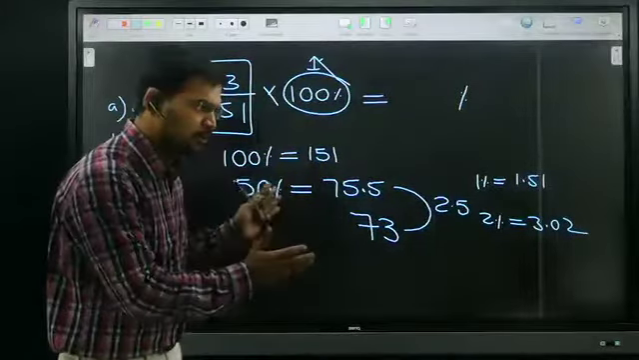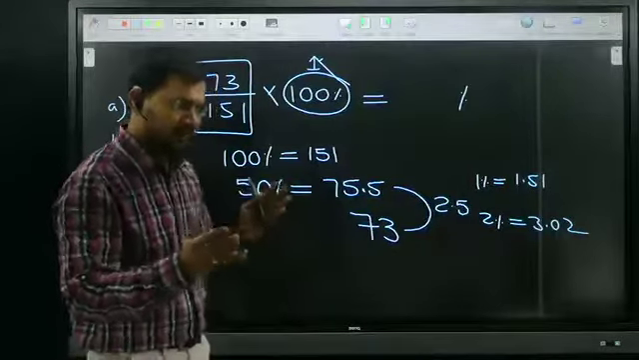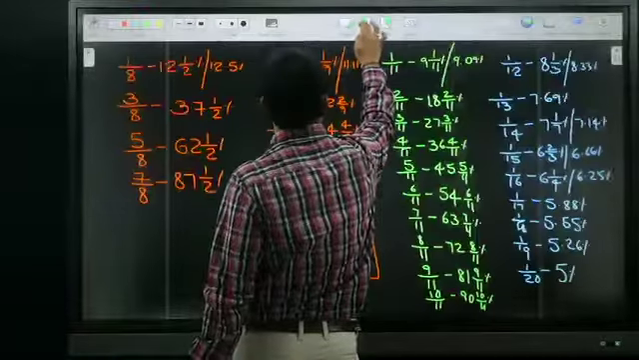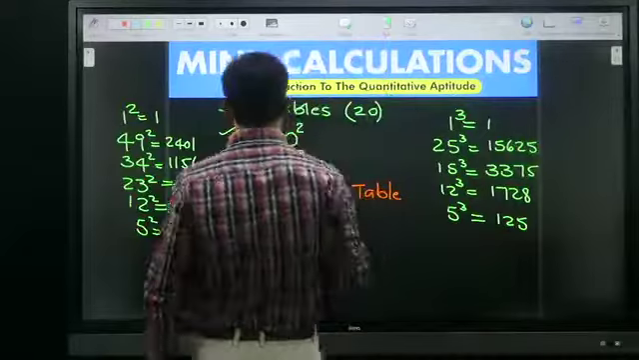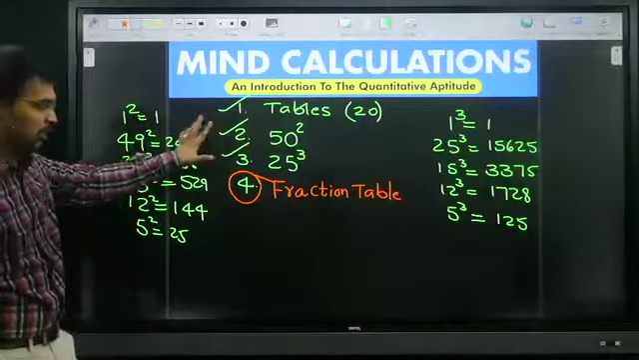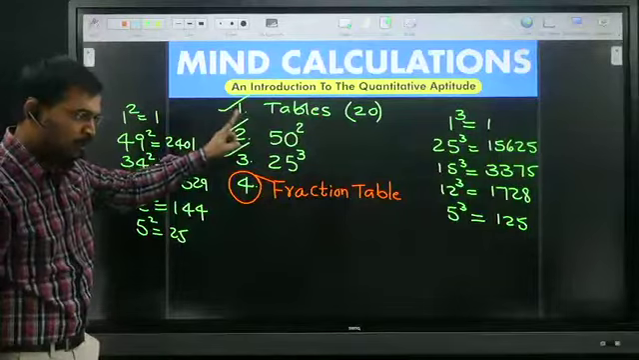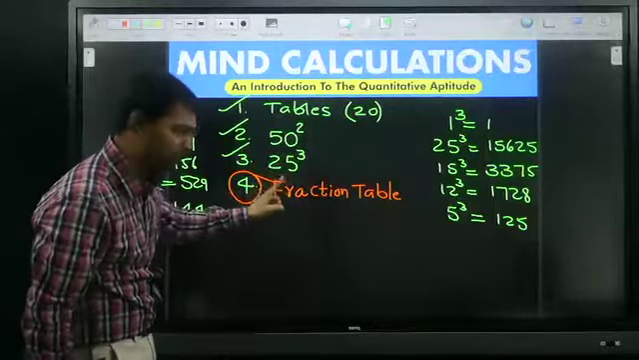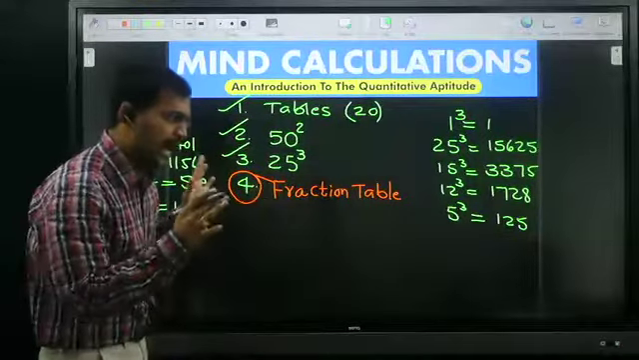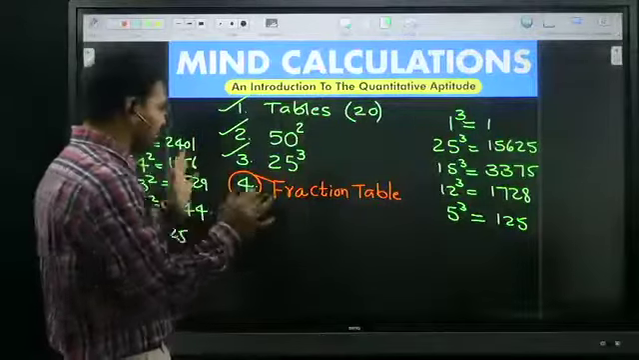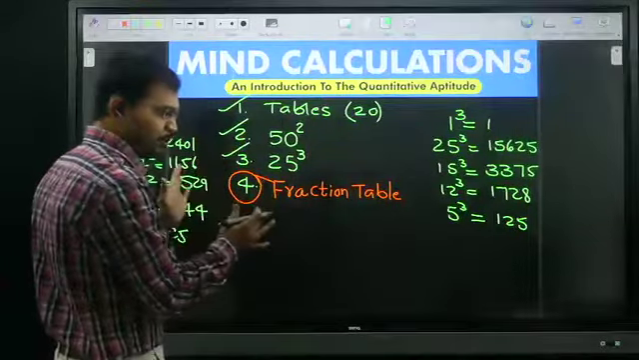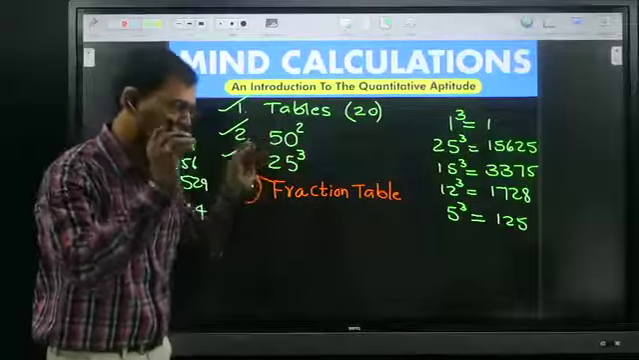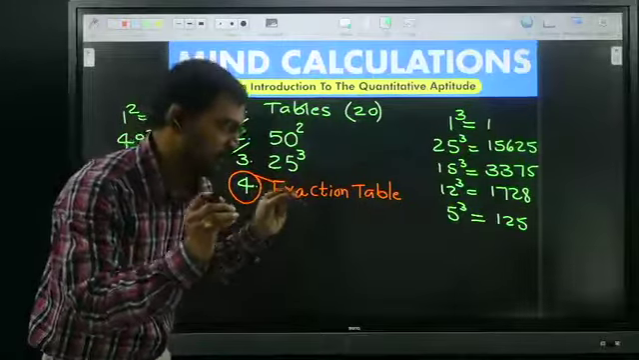I already allocated some work for you. I need this fraction table. Try to learn minimum 20 tables, minimum 50 square roots, minimum 25 cube roots, and the fraction table, as early as possible. Try to complete these four, and be confident regarding these four. Once we get these four, the coming classes are very easy for you. All of you okay?